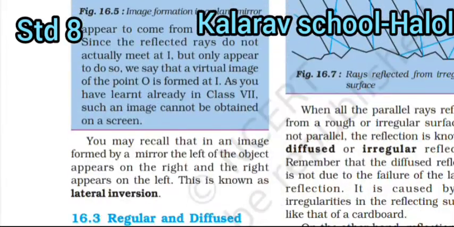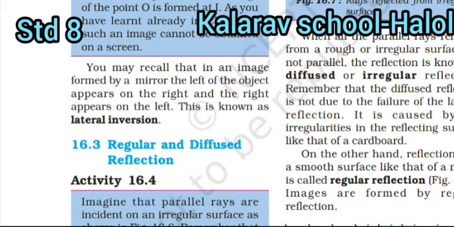You may recall that in an image formed by a mirror, the left of the object appears on the right and the right appears on the left. That is known as lateral inversion.